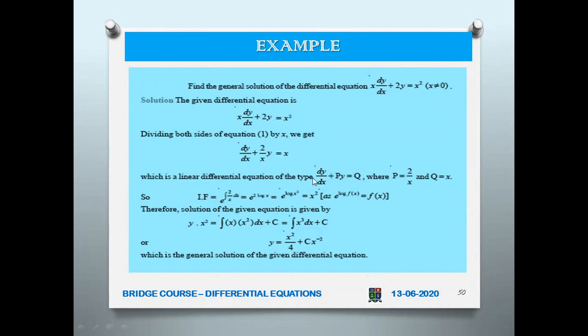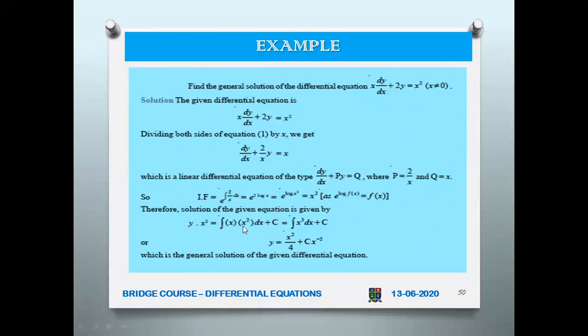Now you can identify with this type: dy by dx plus py equals q. So this p is a function of x, this q also is a function of x. So p is 2 by x and q is equal to x. What is the integrating factor? e power integral 2 by x dx, that is e power 2 log x, and this is equal to x squared. e power log x squared means, see 2 log x, you bring this 2 to the power of x, and then e power log x squared. We know that e and log are reciprocal to each other. So you will finally get x squared.